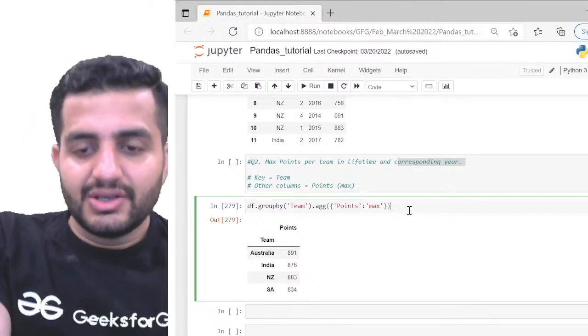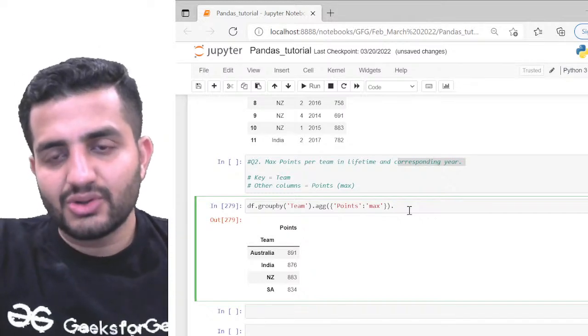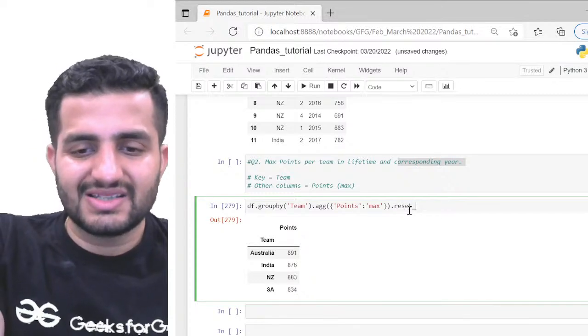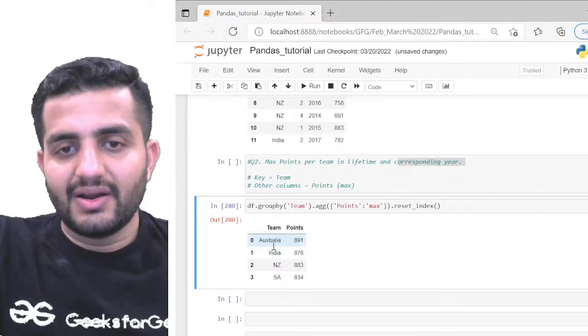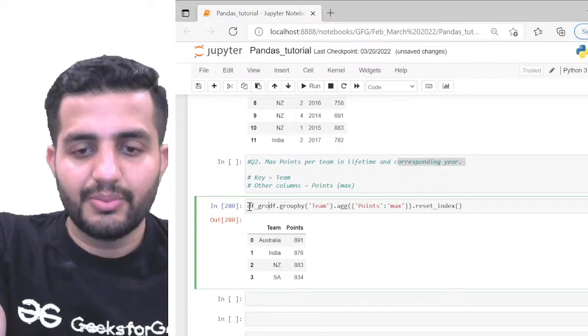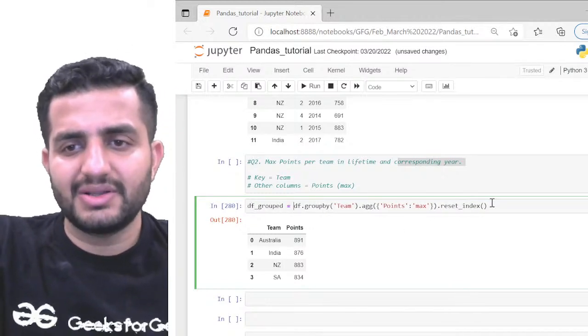Okay, same logic. I'll first solve it by group by, and then I'll try to merge it, and then we'll solve it by the sort values logic also. So here again, I'll do a simple reset index, right? Now I have it in a data frame, so I'll just rename it to df underscore group. Okay, this is my data frame here, pretty much saved.